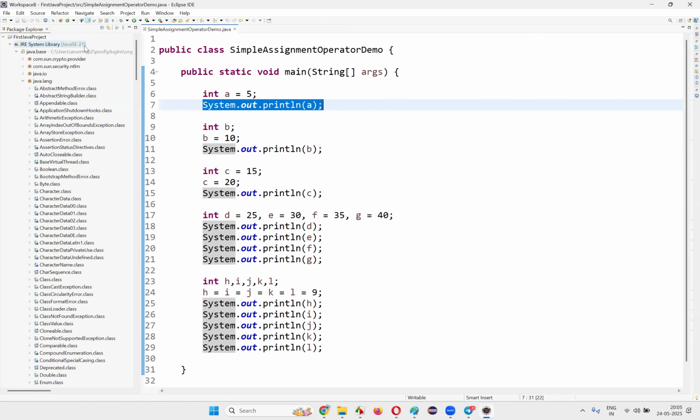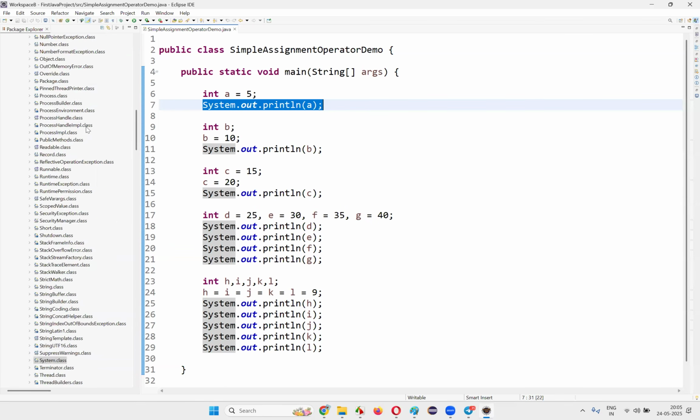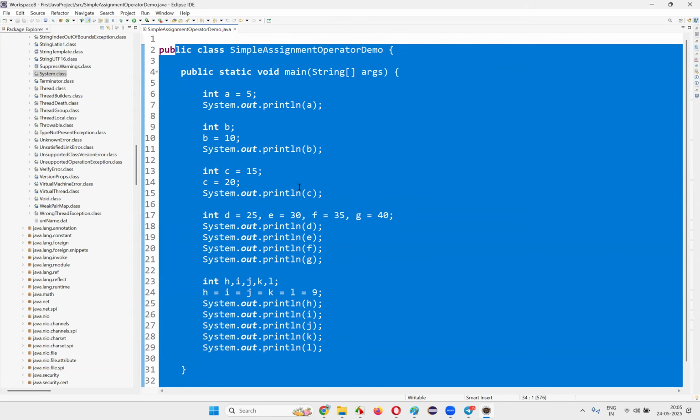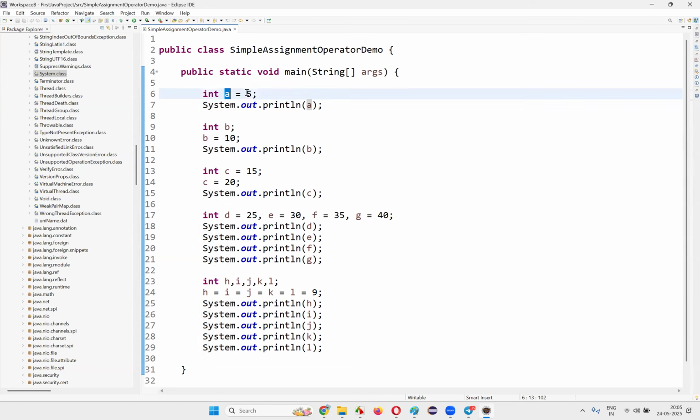itself for me. The Java programming language has been developed by Java developers of the Oracle company. While developing it, they created a lot of stuff like System.class and all those things. And I'm simply reusing that. When I reuse this in the programming code, when I write this logic for my purpose, like I want to print the value of this variable a, that 5 should be printed here, right? For printing the value of this variable a, I'm using this statement.